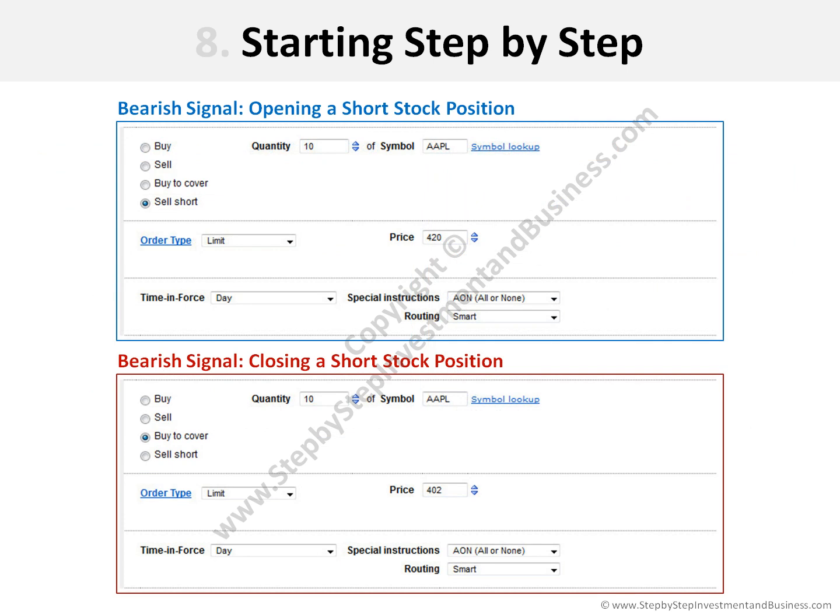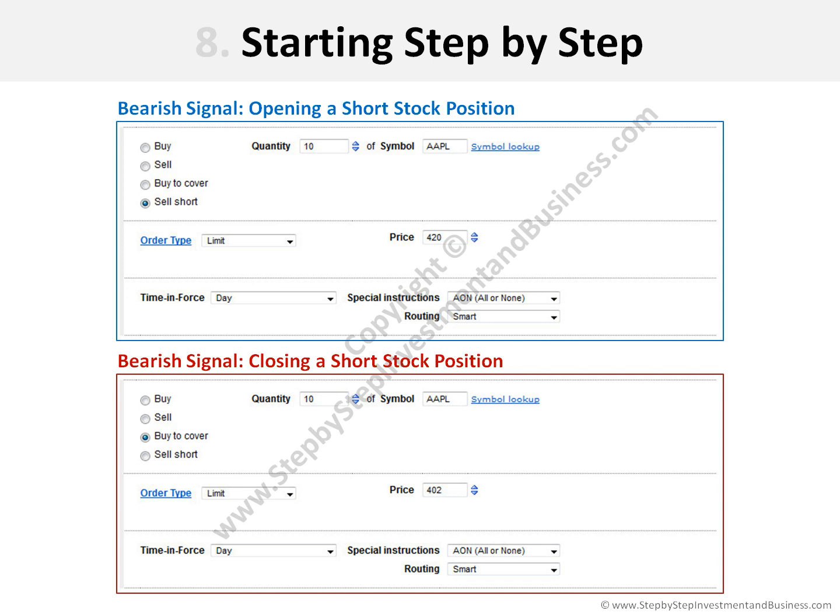Here is an example of the data we must enter in the trading interface provided by the broker in the case we are taking on a short position in stocks. In the top figure is shown the data to open the position, and in the bottom figure to close the position.